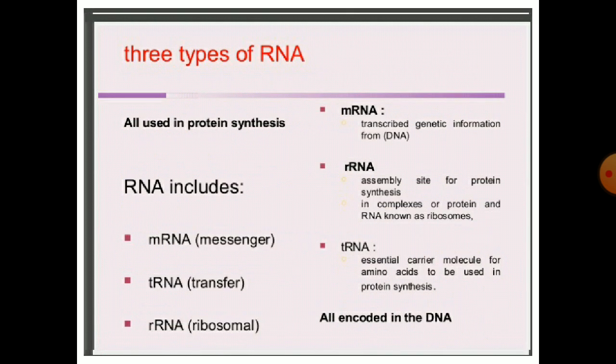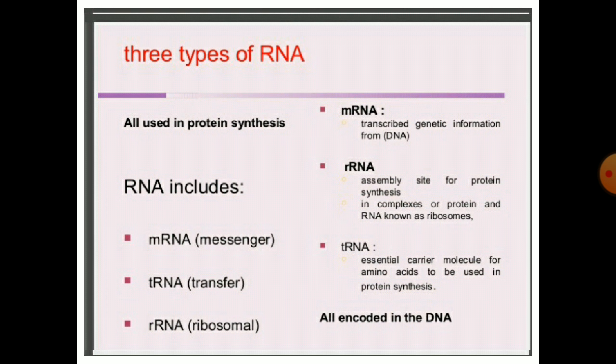There are three types of RNA, all used in protein synthesis. All three types of RNA, mRNA, tRNA and rRNA, are used in protein synthesis. The first is mRNA, the messenger RNA. The second is tRNA, the transfer RNA, and the third is rRNA, the ribosomal RNA. mRNA transcribes the genetic information from the DNA.